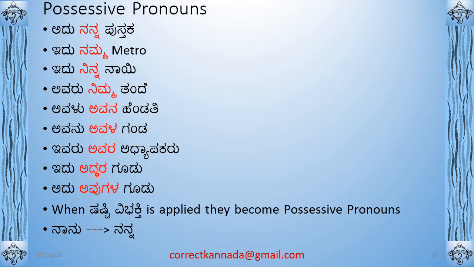Gudu means nest, and Adu, that. Avugala Gudu. So Avugala is those, the possessive of those. The Shashti Vibhakti of Avu is Avugala. The Shashti Vibhakti of Adu is Adara. So these are irregular forms compared to, say, Avalu, whose Shashti Vibhakti is Avala. So you have to take note.